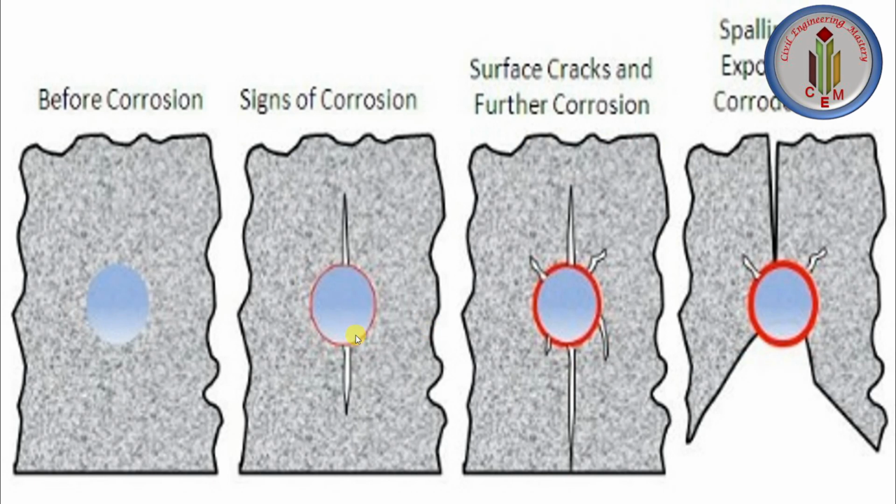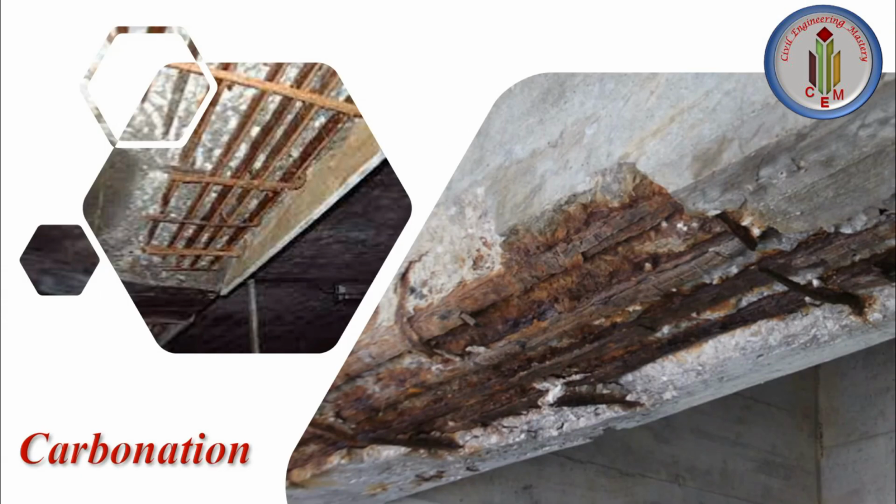You can see a few signs of corrosion, like small cracks that develop over the area and surface cracks, and further corrosion will happen like this. At an extreme level, there is spalling and exposure of the corroded bar. Chloride is one source of corrosion. Another source of corrosion is carbonation.